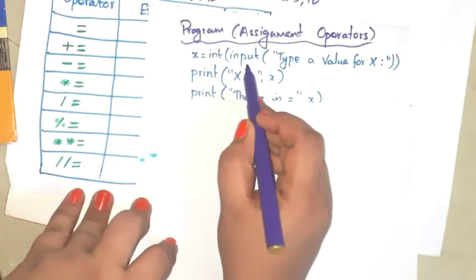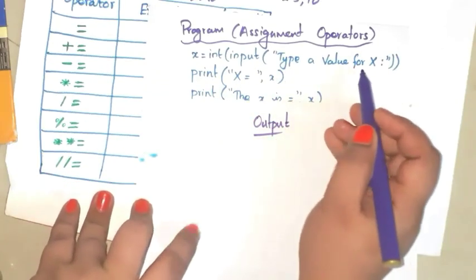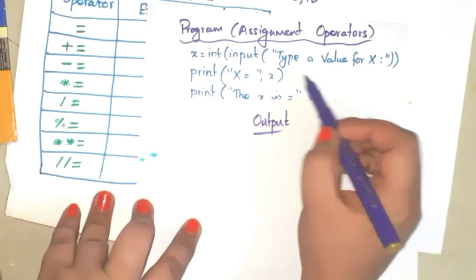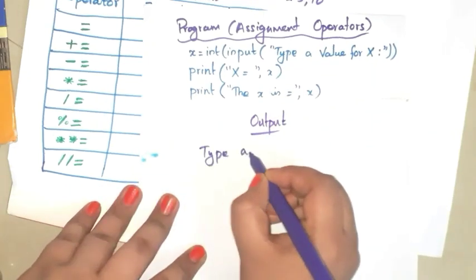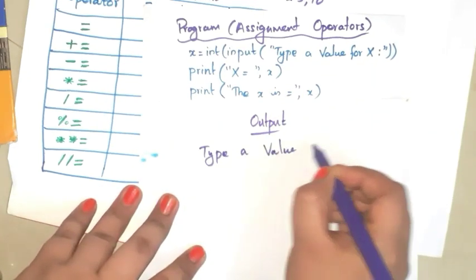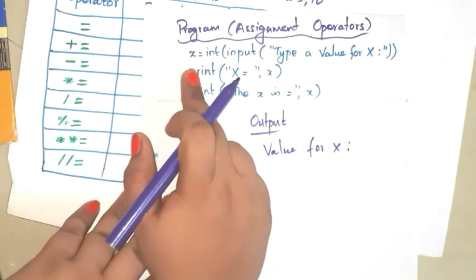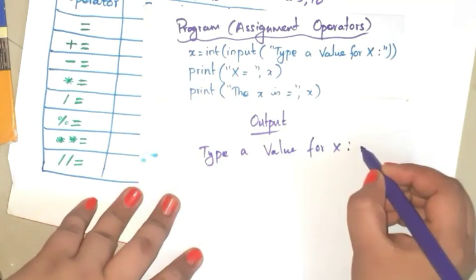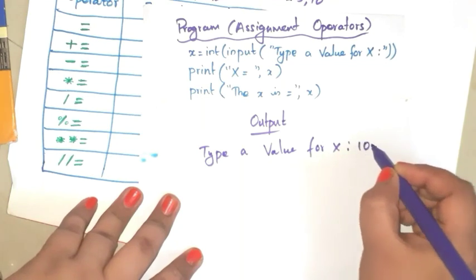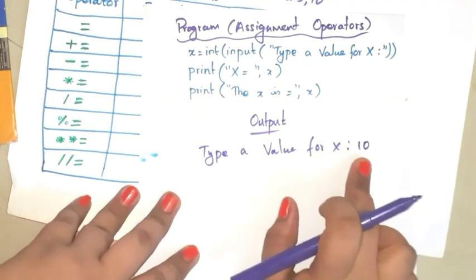So the output is: x equal to int input, type a value for x. So write this string, type a value for x. So what is the value for the x variable? Let us take the value 10. Okay, see here, this is the initial value.